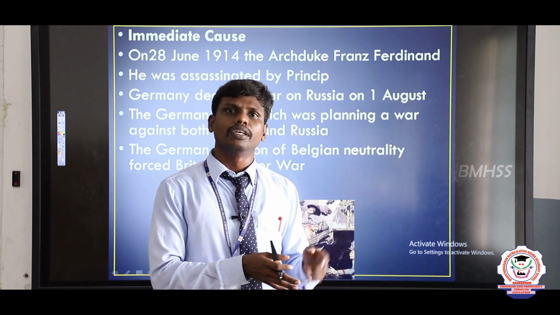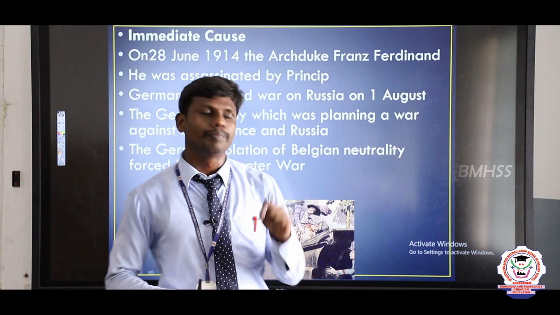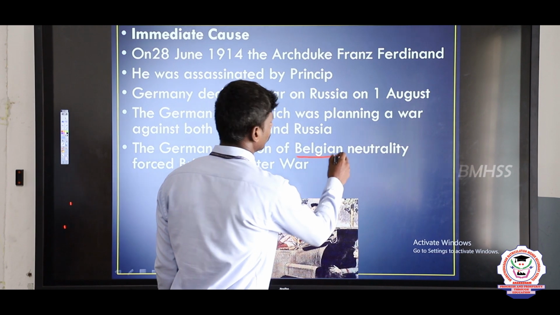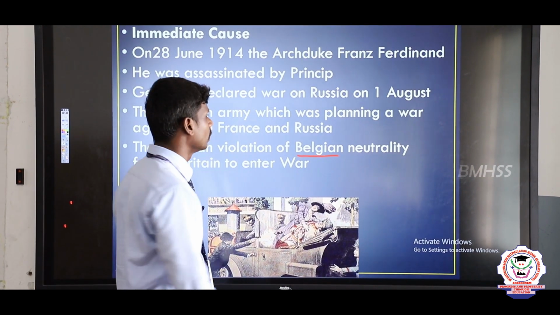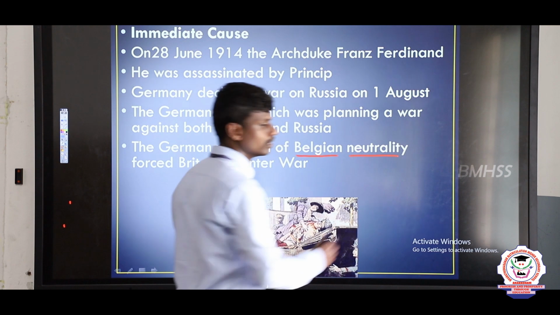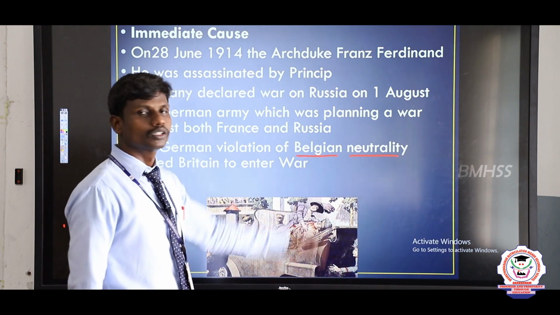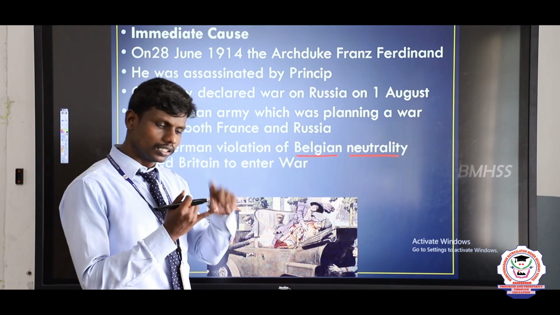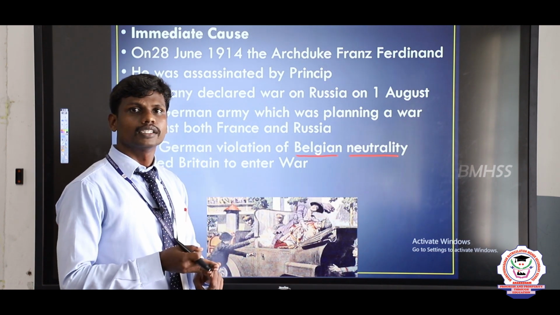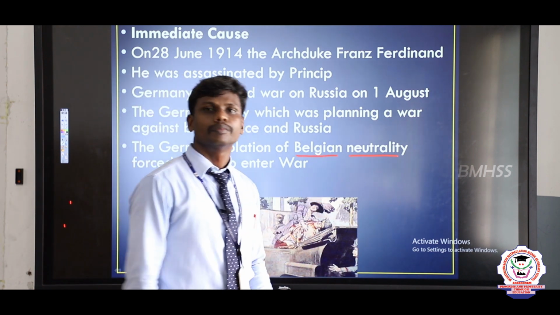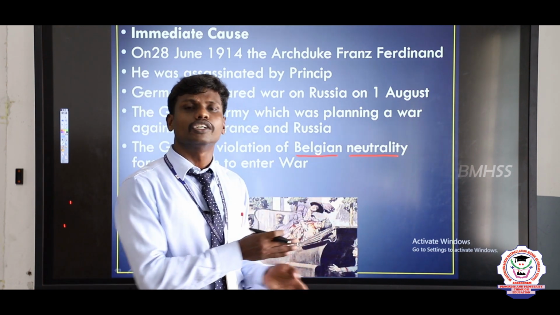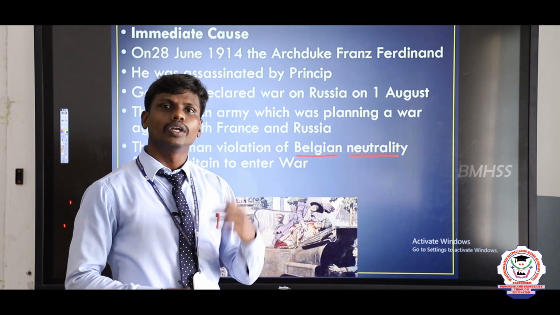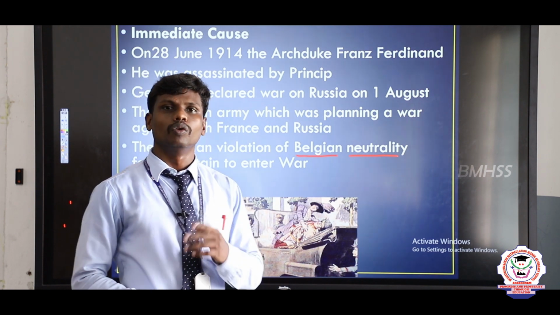At that time, Germany started to attack one more place, and that place is Belgium. Belgium had not joined the side of anybody. It followed neutrality. But what happened? Germany attacked Belgium also. So here we can see Germany attacked Serbia, Russia, France and Belgium at the same time. These four countries joined as a team and started to fight against Germany, and it led to the war that is called World War I.